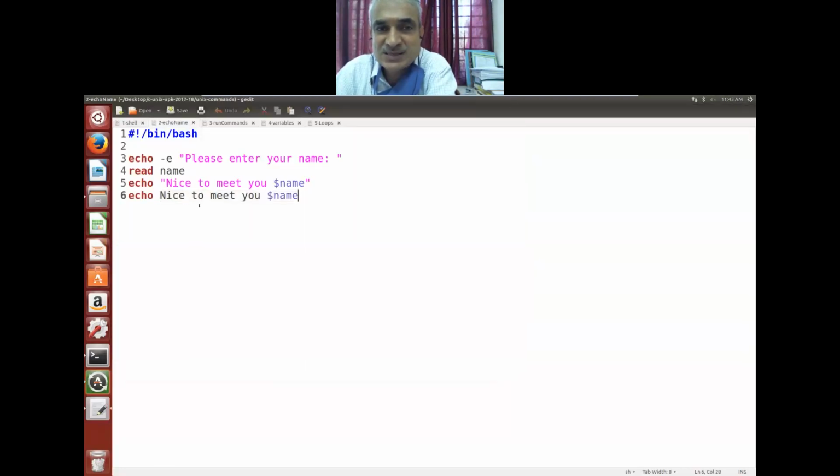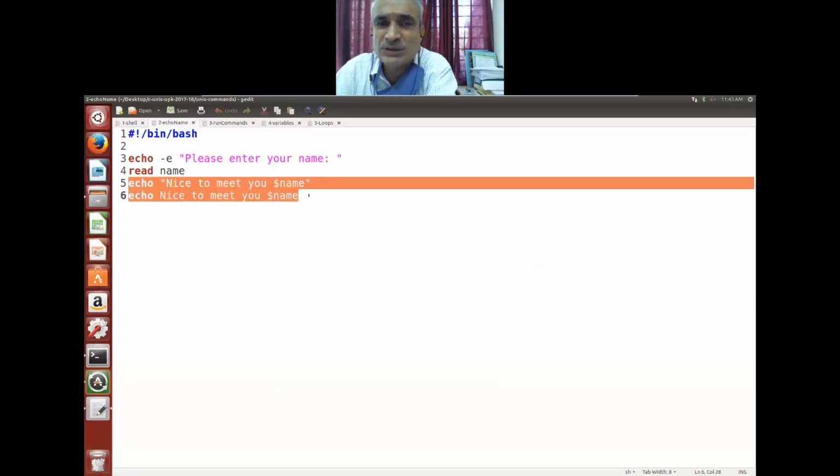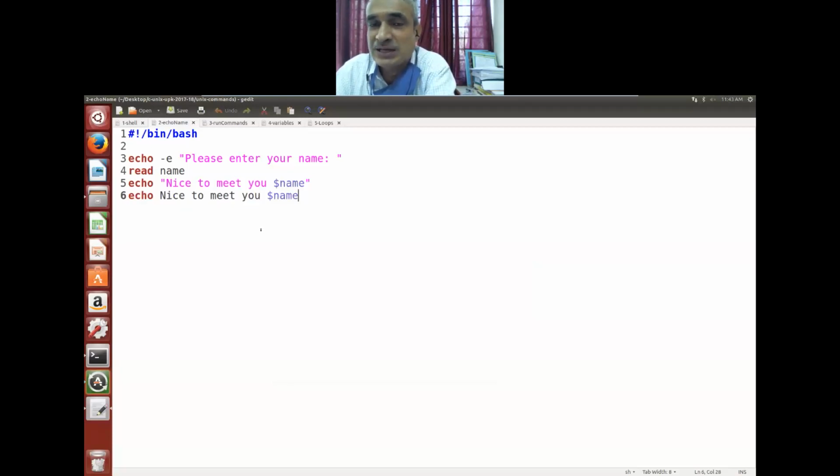So these are the two different ways in which you can display information. Please note that dollar and any variable you use becomes the value stored in that. If I don't use this dollar, let's look into that. I'll not use it. Simply, nice to meet you, name. Name is a variable, but name and dollar name are different things. Let's run this once again.